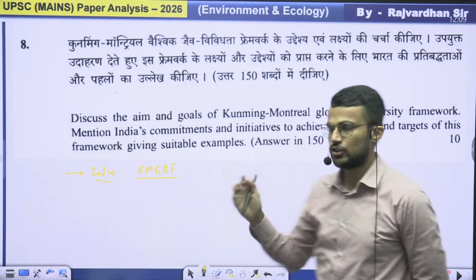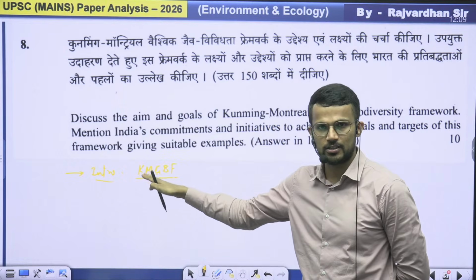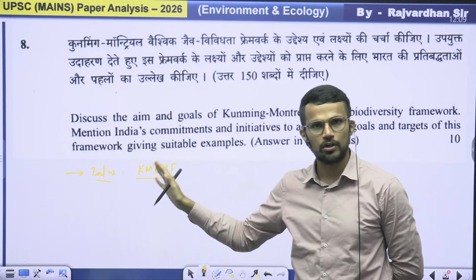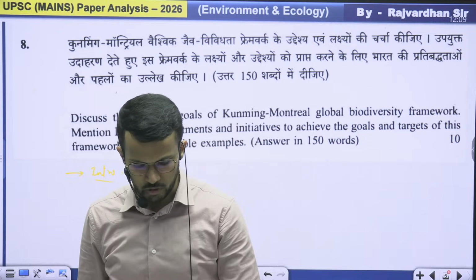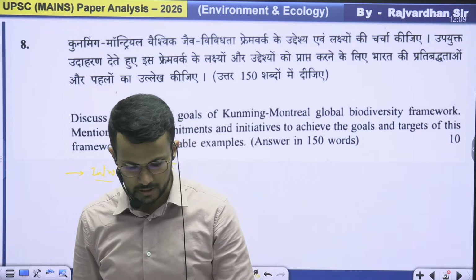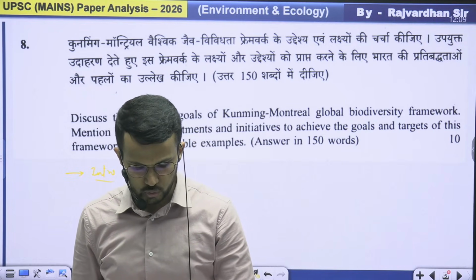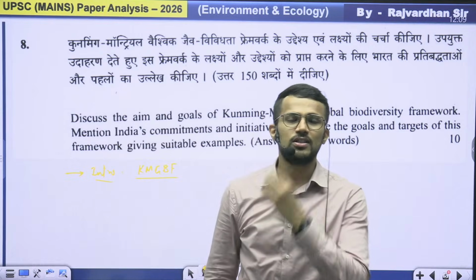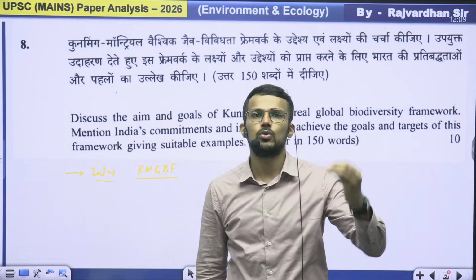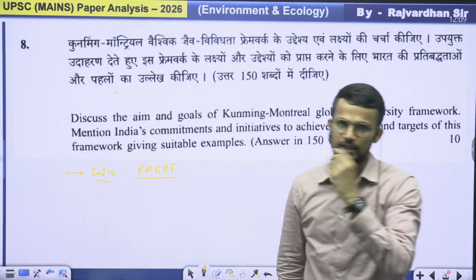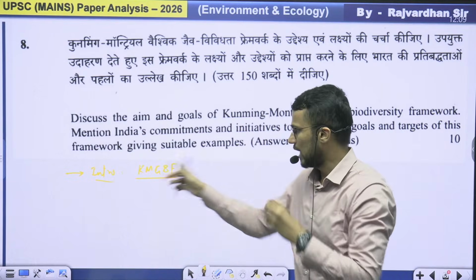This framework is to make sure that the dangerous decline in biodiversity is halted and human beings are able to live in harmony with nature or with biodiversity. So that way you can introduce.